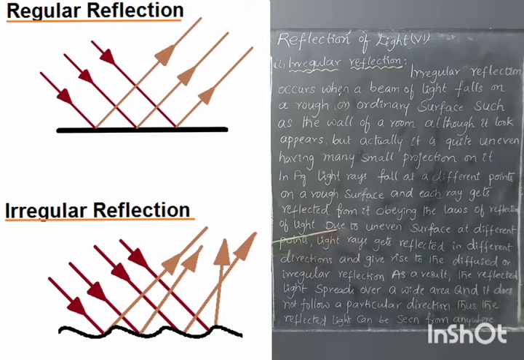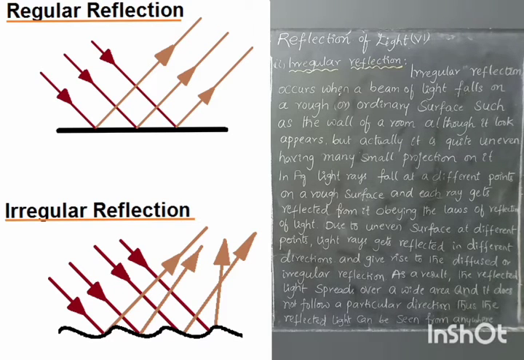Due to the uneven surface at different points, light rays get reflected in different directions and give rise to diffuse or irregular reflection. As a result, the reflected light spreads over a wide area and does not follow a particular direction. Thus, the reflected light can be seen from anywhere.